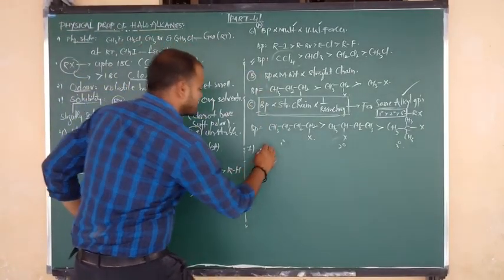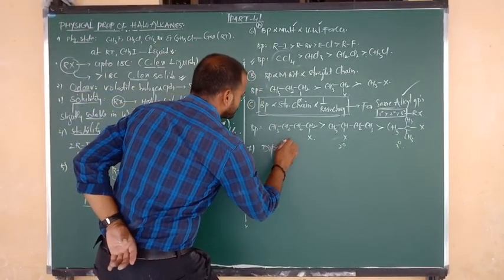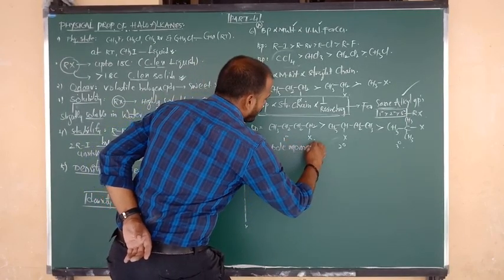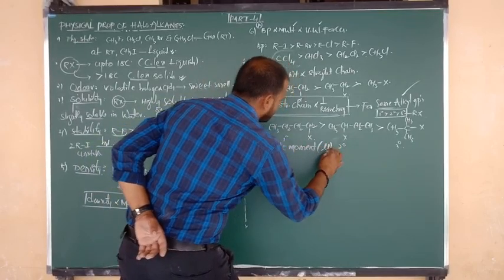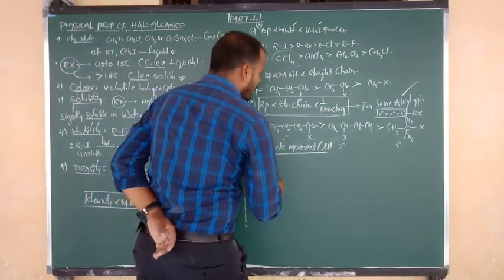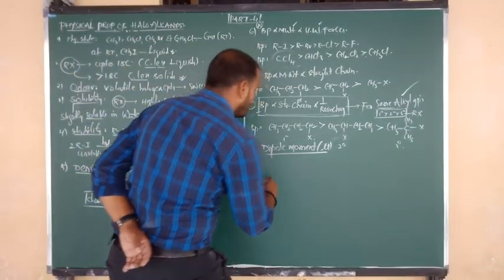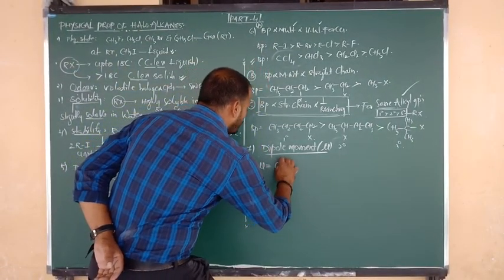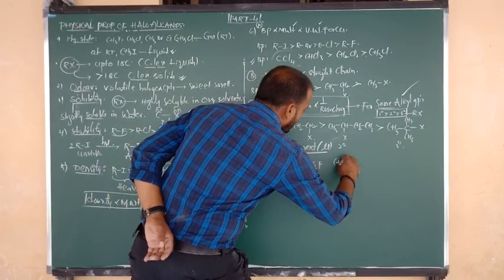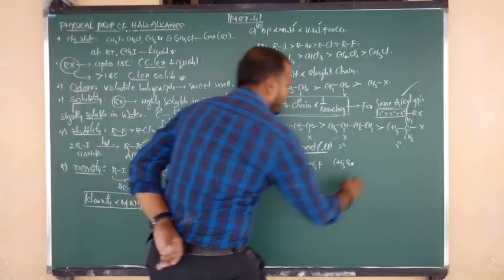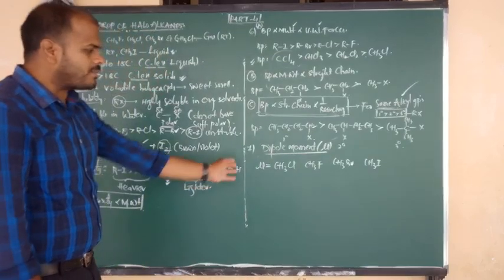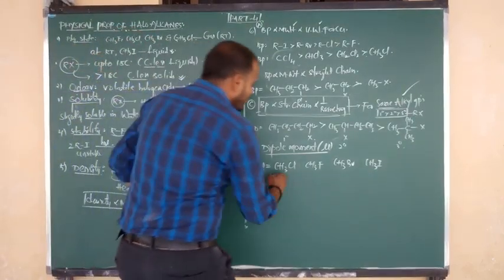Next point I am going to discuss with you is dipole moment. What is the symbol of dipole moment? The symbol is nothing but mu. Try to remember, in yesterday's class also I already told you. So I want to show you the dipole moment order. One is methyl chloride. Next is methyl fluoride. Next is methyl bromide. And next is methyl iodide.